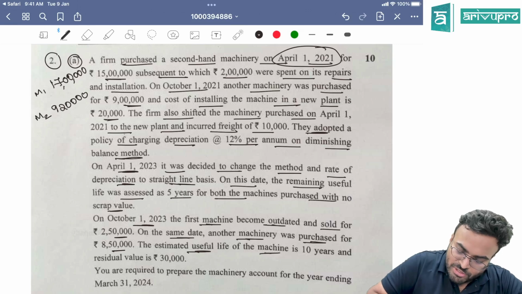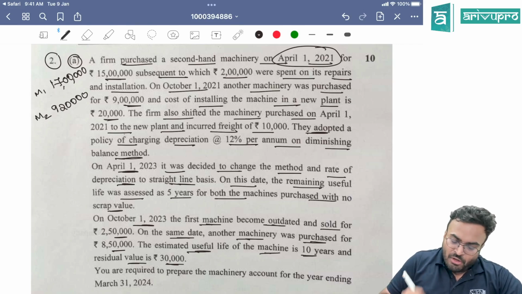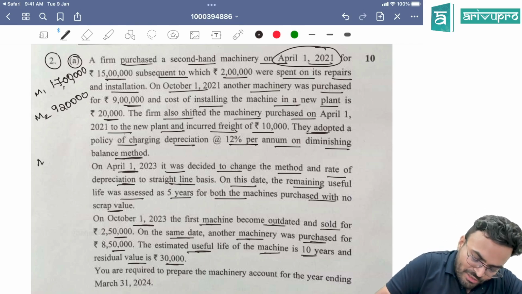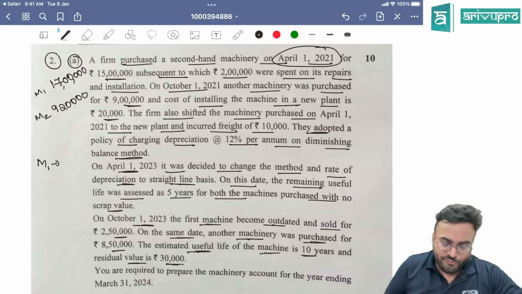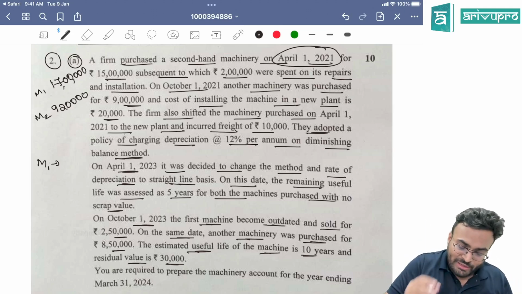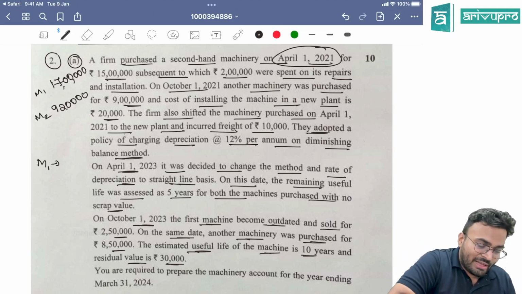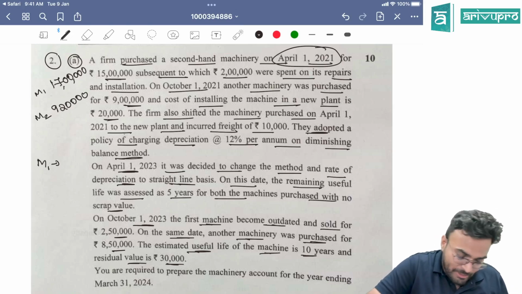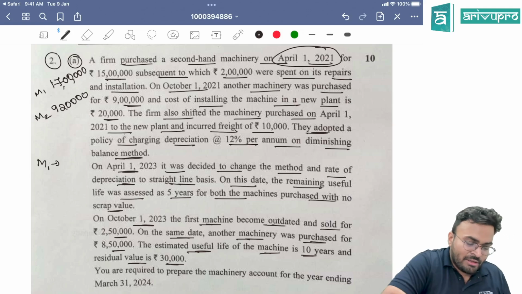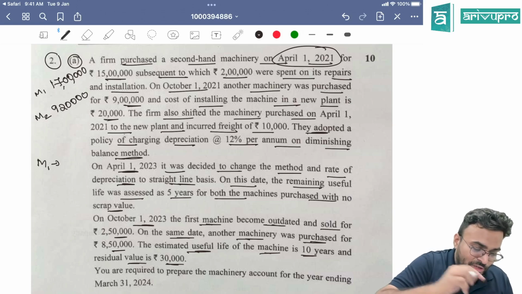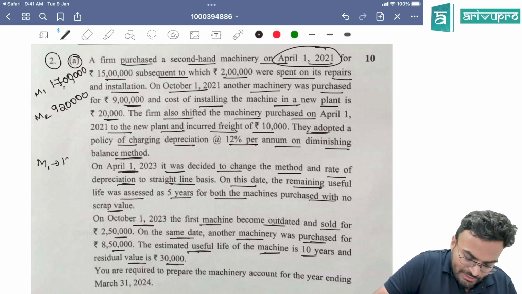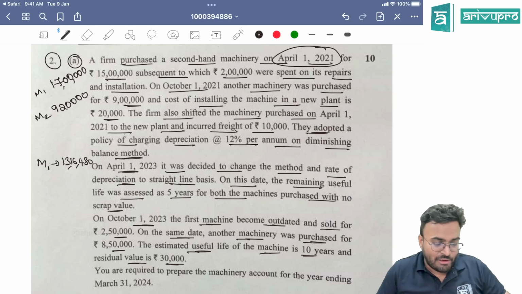Estimated useful life of machinery is 10 years and residual value is 3 years. Okay, now what we need to know: machine 1, what is the value on 1st of April 2023? It was 17 lakhs. First year you have removed depreciation at the rate of 12%. Second year you have removed depreciation at the rate of 12%. So 13 lakh 16,480 is the machine 1 value.